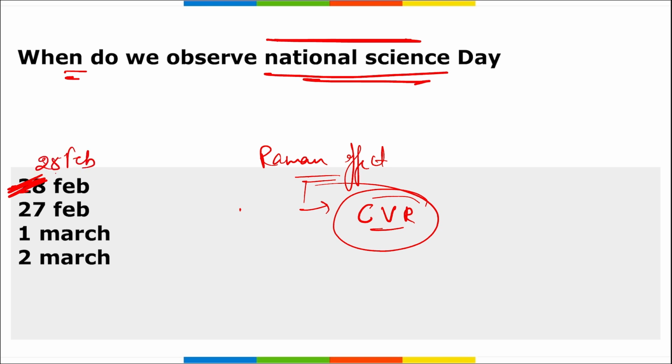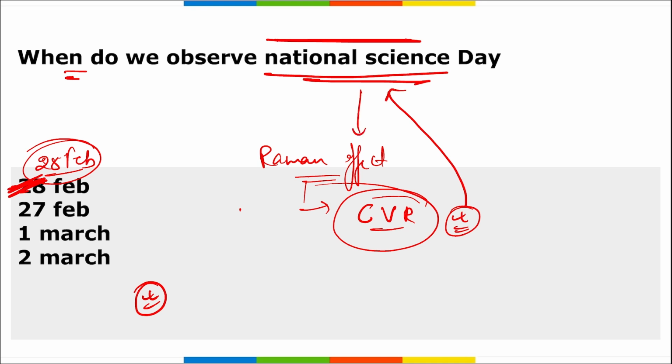Alright, important. So a question can be asked in 2 to 3 ways: National Science Day is observed when? It is observed on 28th of Feb. In whose memory do we observe this? In the memory of C.V. Raman. And C.V. Raman, he discovered what? He discovered the Raman effect. When was C.V. Raman awarded the Nobel Prize? He was awarded the Nobel Prize in 1930 in the field of physics.